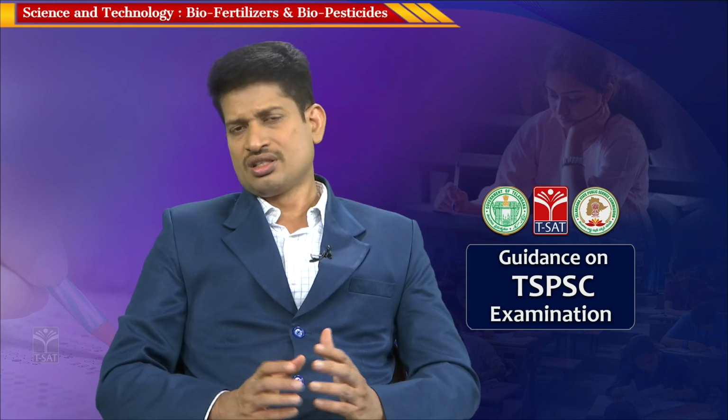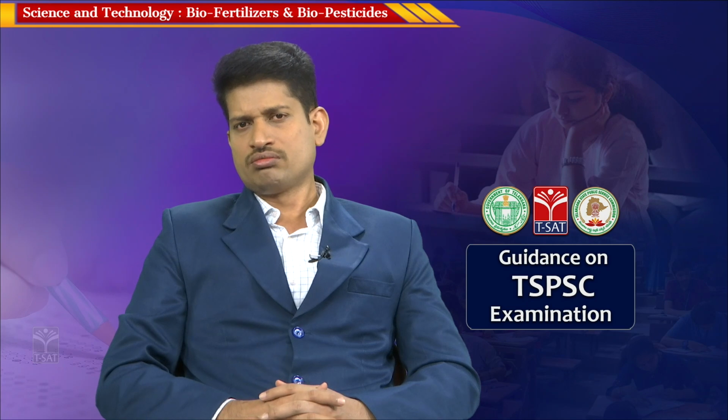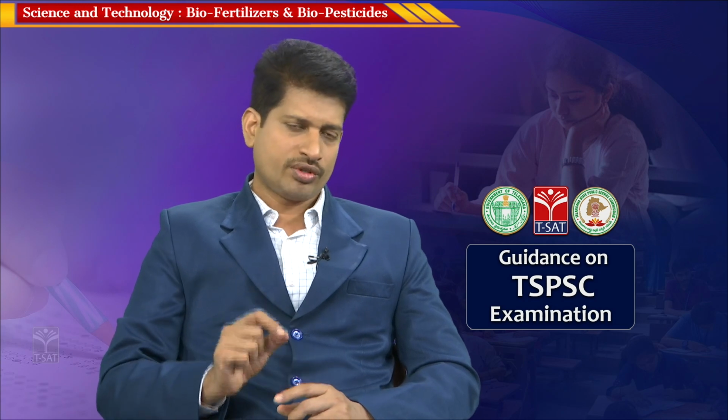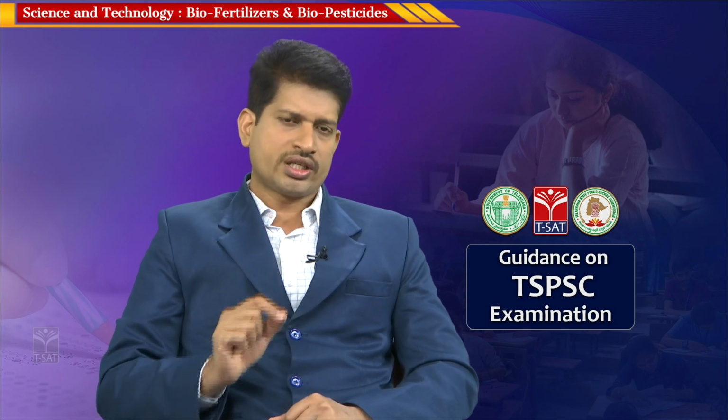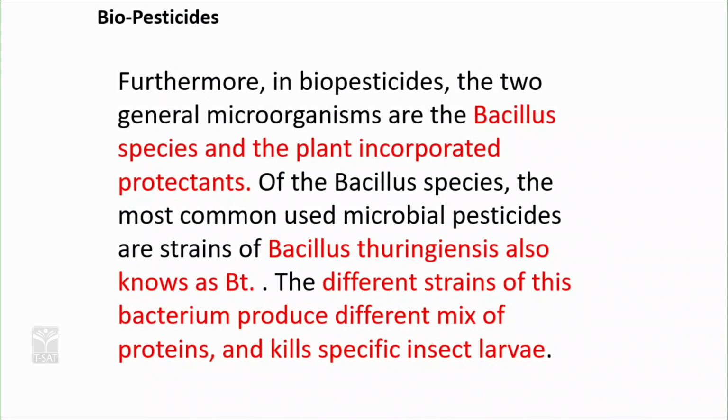That is the disadvantage with chemical pesticides, but the advantage with biopesticides is that they are pest specific, meaning they only kill certain organisms which act as pests to the plants. The different strains of this bacteria produce different mixes of proteins and kill specific insect larvae. That is the main advantage with Bacillus thuringiensis.